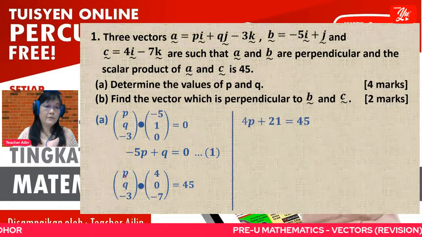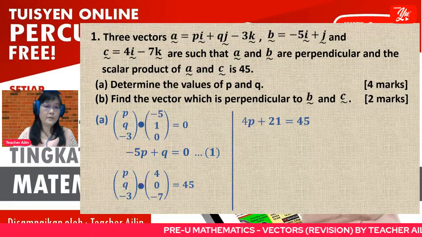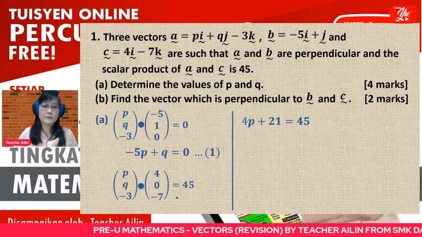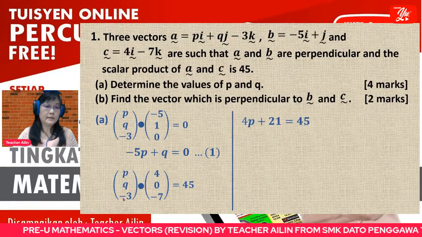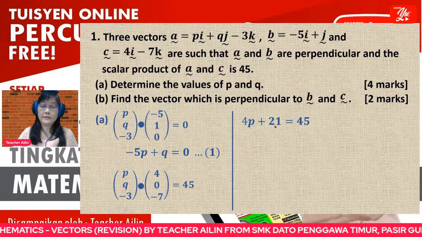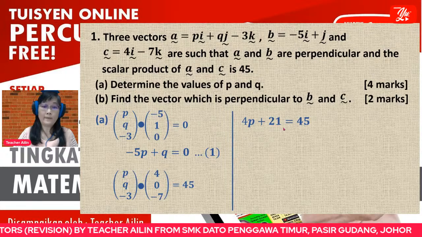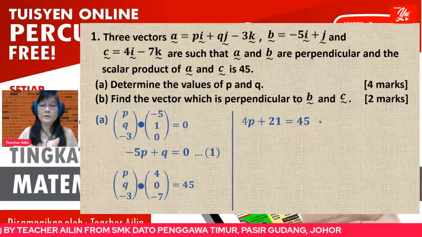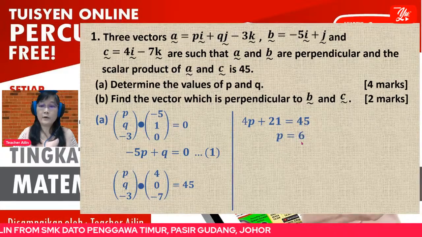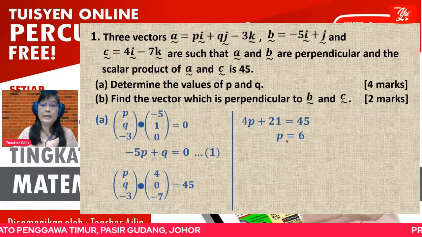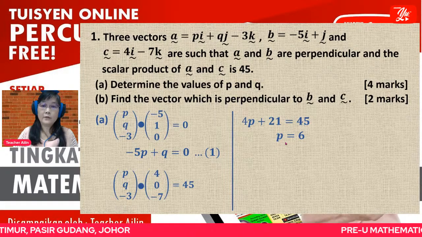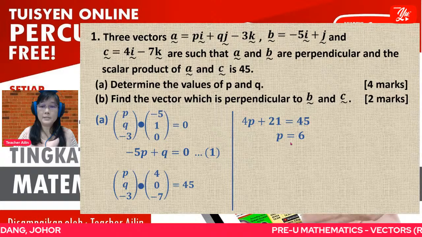Then after that, you calculate 4 times P is 4P. Q times 0 is equal to 0. Plus -3 times -7 is 21. It is equal to 45. So from here, you can get the value of P, which is 6.